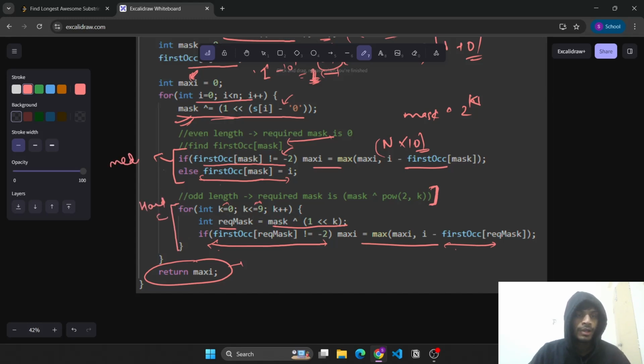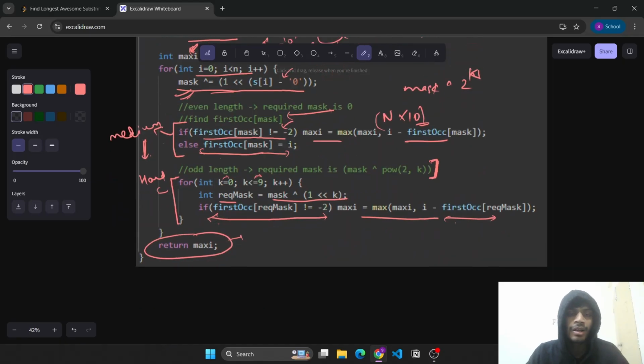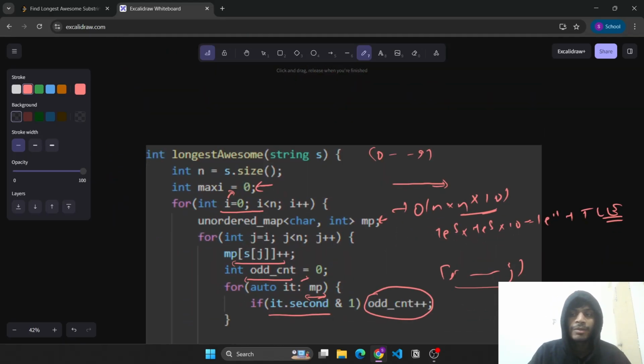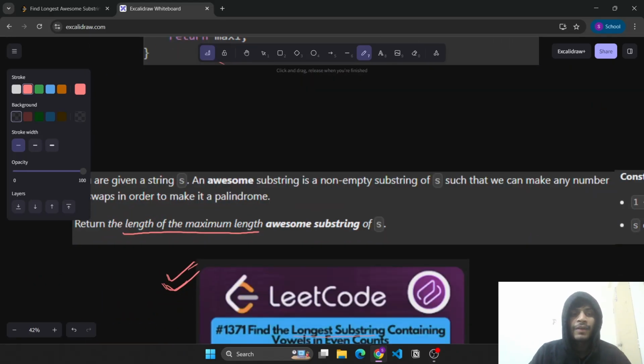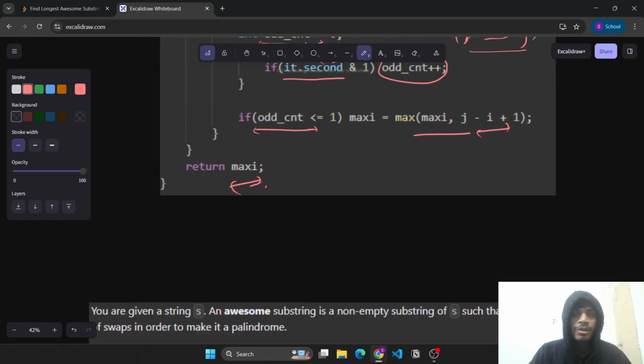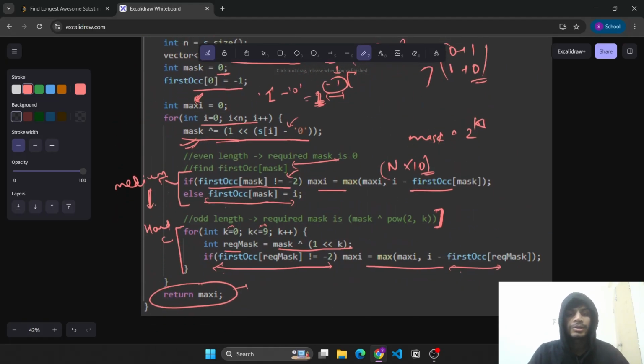So we have transitioned from medium to hard. The concept remains simple only. We just need to create the mask, and since the string only has digits, that gives us a hint that 2 to the power 10 is allowed.